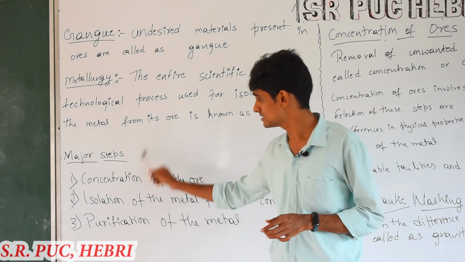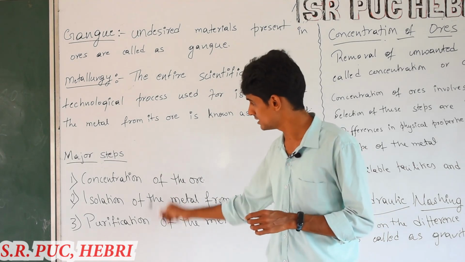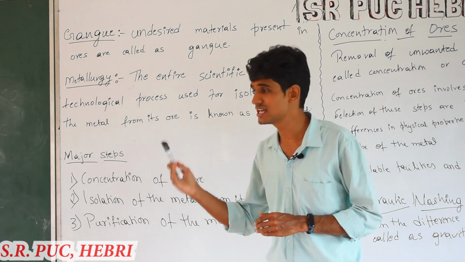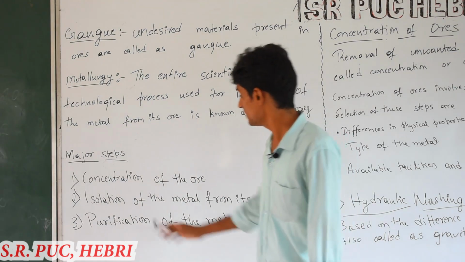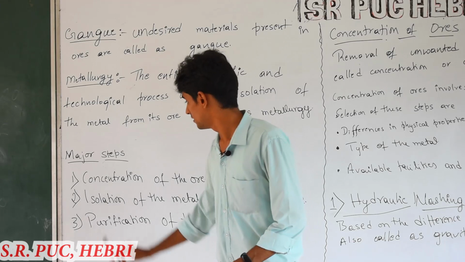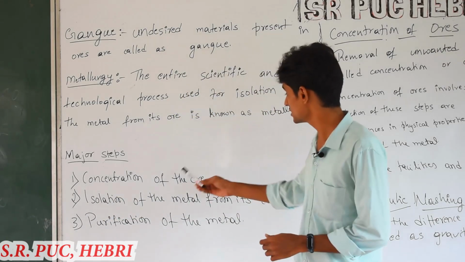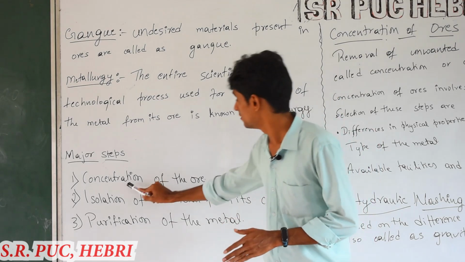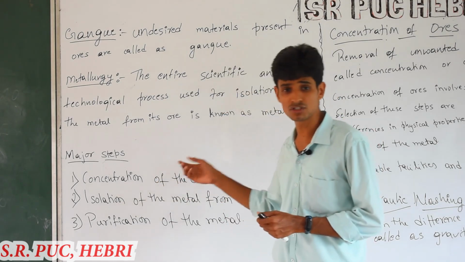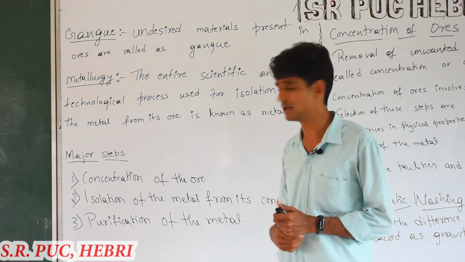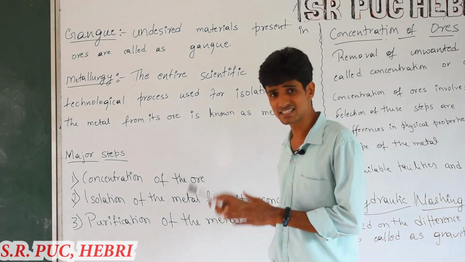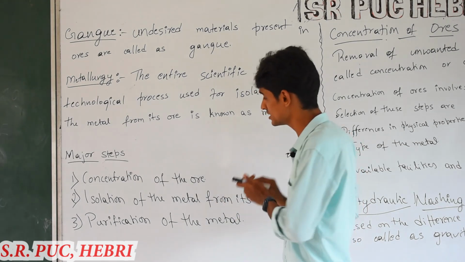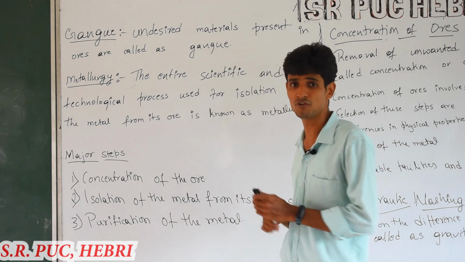These three steps may not be the same for all metals. We may use one type of concentration technique for one metal, and another type for another metal, but the principle we use in the concentration step is the same for all metals.